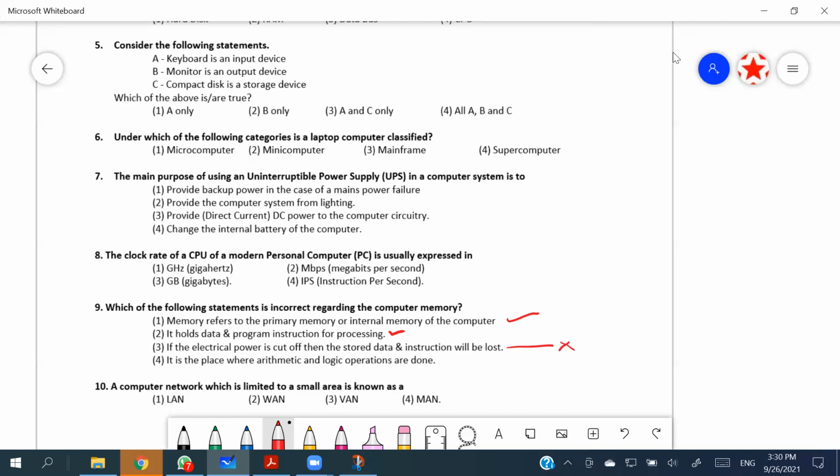In the fourth one, it says it is the place where arithmetic and logic operations are done. Now, that is a clear-cut answer, which is going to be an incorrect one, right? Because computer memory does not do any arithmetic and logical operations. It is clearly done inside the ALU, right?